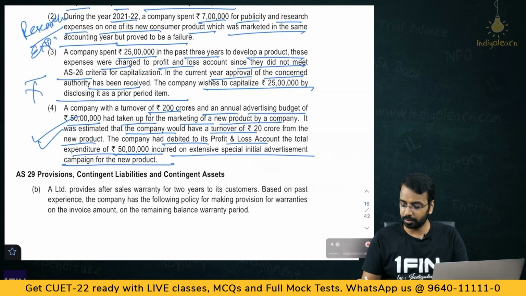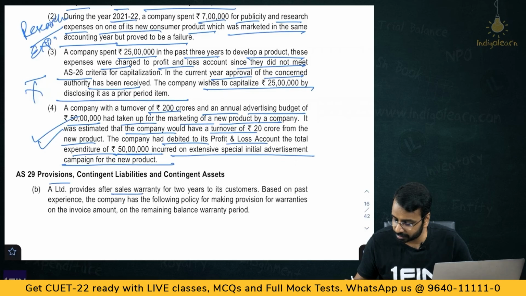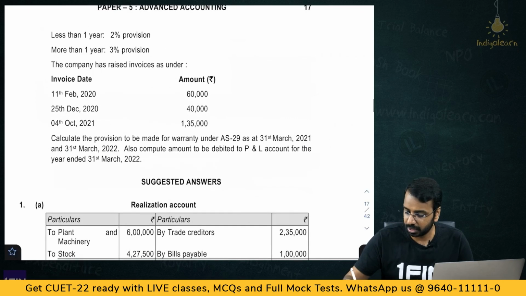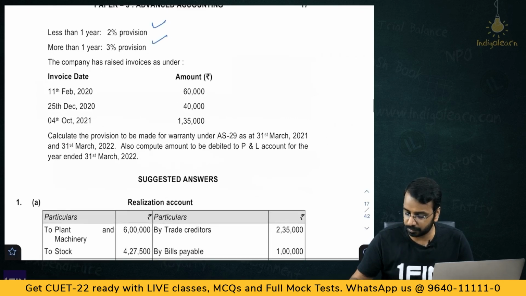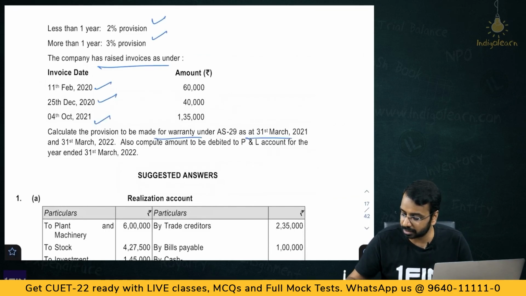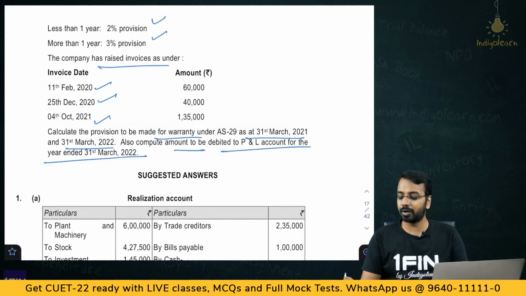Then moving on to AS 29, A Limited provides for after sales warranty for 2 years to its customer. Based on past experience, the company has the following policy for making provisions for warranties on the invoice amount on the remaining balance warranty period. Less than 1 year 2%, more than 1 year 3% provision. The company has raised invoices as under: 11th February, 25th December and 4th October. Calculate the provision to be made as on 31st March 21 and 31st March 22 and also compute the amount to be debited to P&L for the year ended 31st March 22.